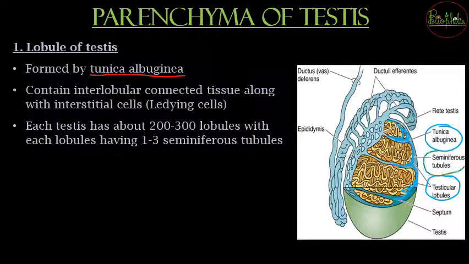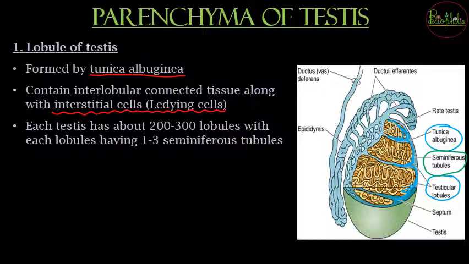So seminiferous tubules will be present inside the lobules, but between the lobules क्या होगा? That is, interlobular space में क्या होगा? Interlobular space में होंगे interstitial cells, and these interstitial cells are called as Leydig cells. अब ये Leydig cells क्या होते हैं, हम discuss करेंगे in detail after a few slides.